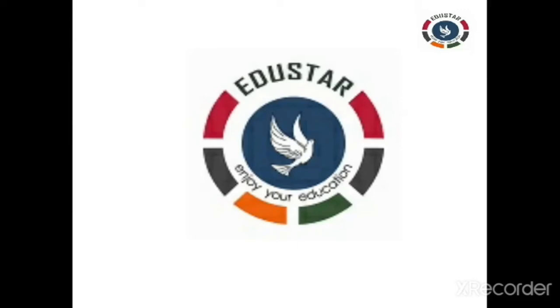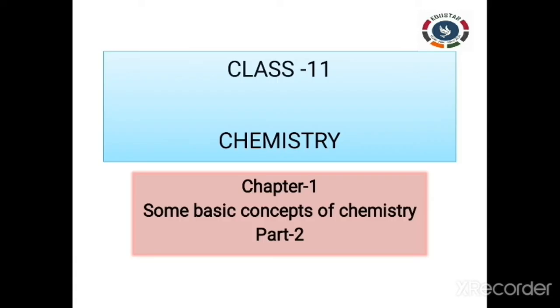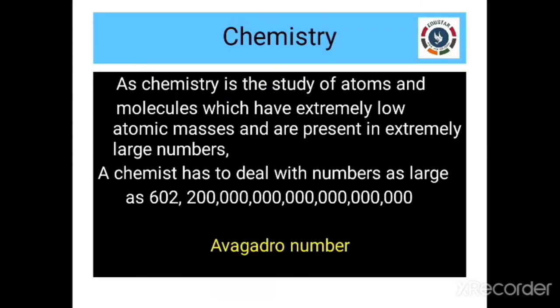This is class 11 chemistry and you are with me in part 2 of the unit Some Basic Concepts of Chemistry. As chemistry is the study of atoms and molecules with extremely low atomic mass, a chemist has to deal with large numbers such as the Avogadro number, 6.022 followed by 20 zeros. It sounds weird, and scientists need to rectify this problem by using exponential notation.